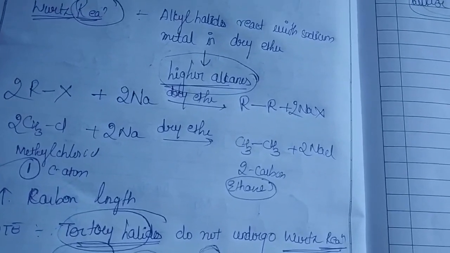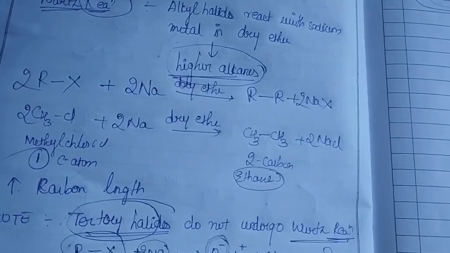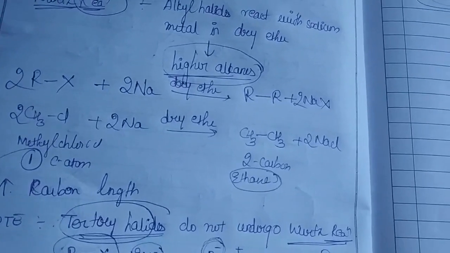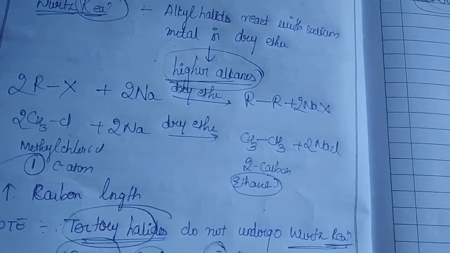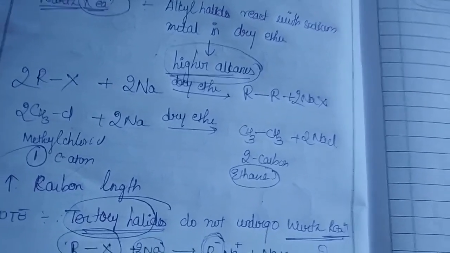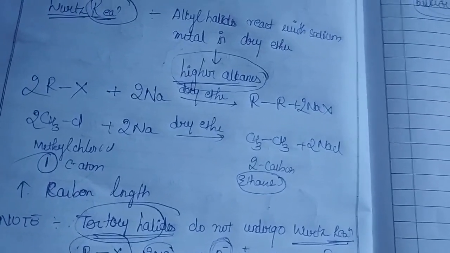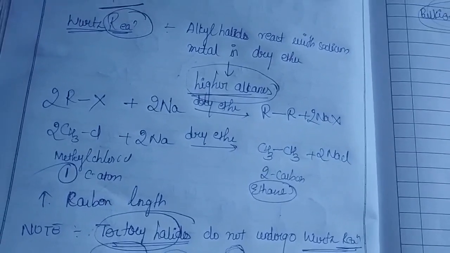Why do we use dry ether? The dry medium is very important because if any source of proton is present in the reaction system, the Grignard reagent that has been prepared will give the corresponding hydrocarbon. That is the reason we have to maintain a dry medium.